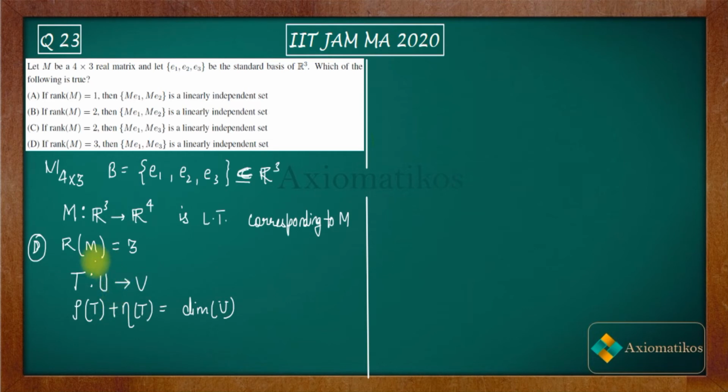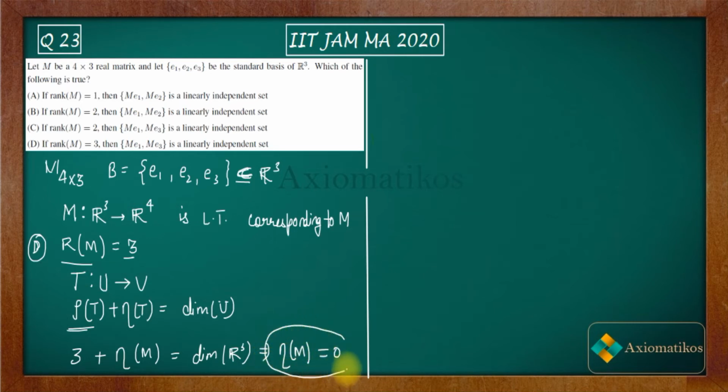Now it's given to you that rank of M is 3. So 3 plus nullity of M will be the dimension of R cube. Now what is the dimension of R cube? R cube has dimension 3. That means nullity of M will be 0 here. So from here we have proved that nullity of M is 0.